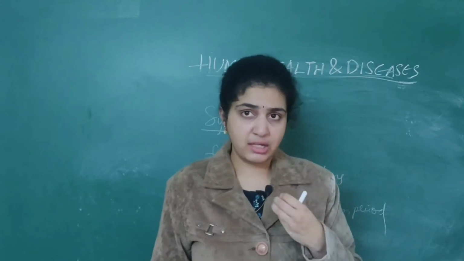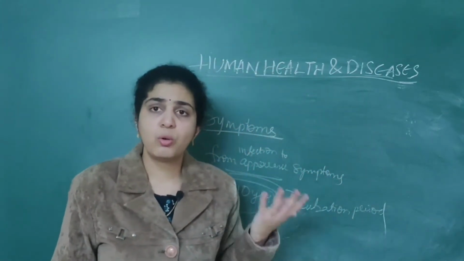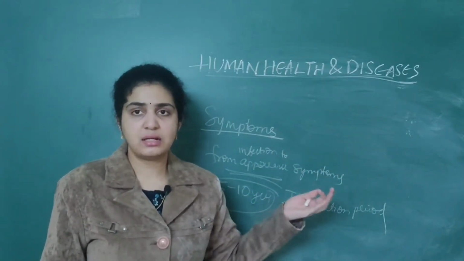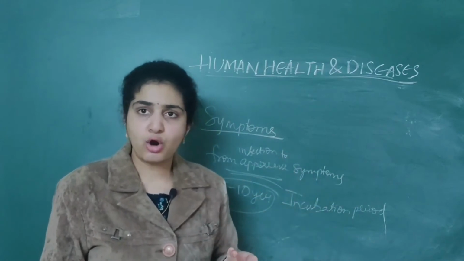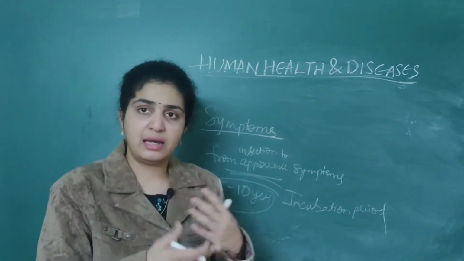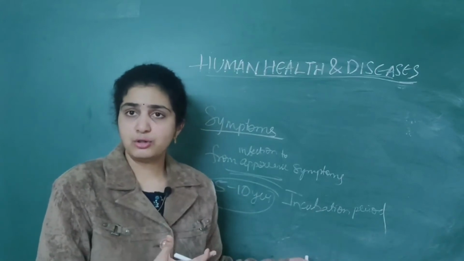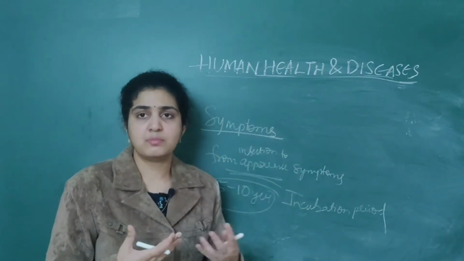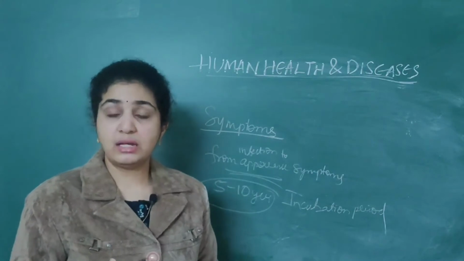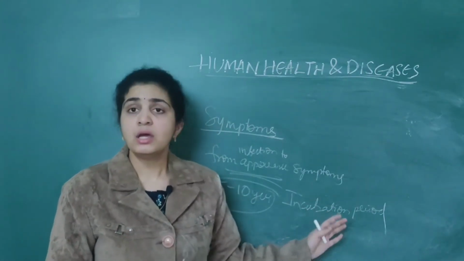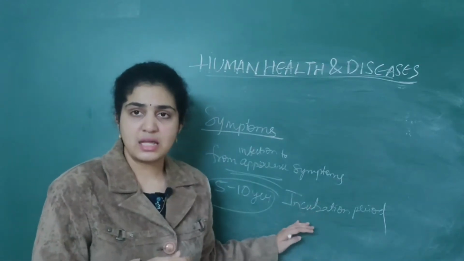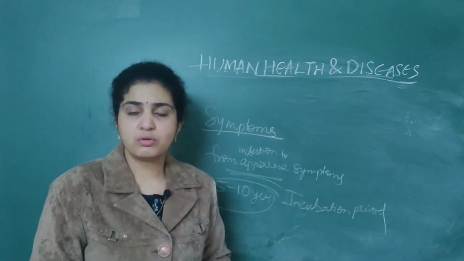But when will symptoms be produced? Only after 5 to 10 years. Even if you are affected with HIV, you will not know unless you go to a diagnostic center and get tested, because the infection takes time to replicate. It will take 5 to 10 years. You will only get a very minor fever sometimes, but you will not know. After 5 to 10 years, when the symptoms start appearing, you will be able to identify it, and you will see that you are at the highest stage of the disease, and there is no cure for it.